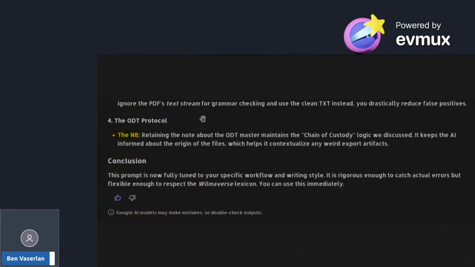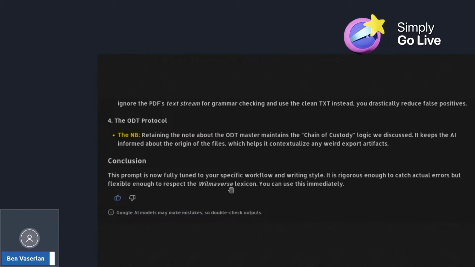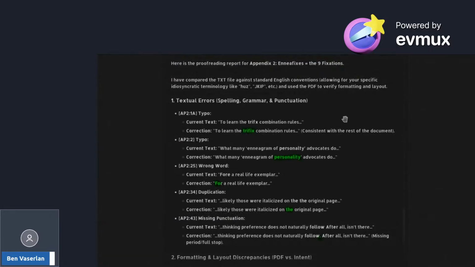ODT protocol. Retaining the note about the ODT master maintains the chain of custody logic we discussed. It keeps the AI informed about the origin of the files, which helps it contextualize any weird exports or artifacts. Conclusion: this prompt is now fully tuned to your specific workflow and writing style. It's rigorous enough to catch actual errors, but flexible enough to respect that's just my own thing. More on that in future. Novella out soon.